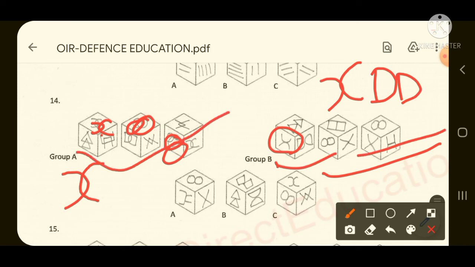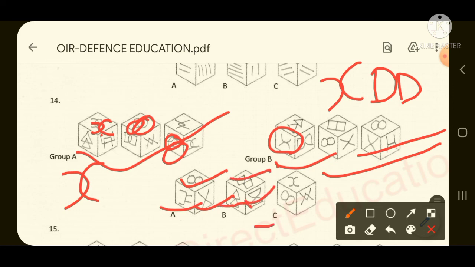So you will look at the options and find out in which option both the figures are intersecting each other. If you look at option A, here both the figures are touching each other, and again here also the figures are touching each other.